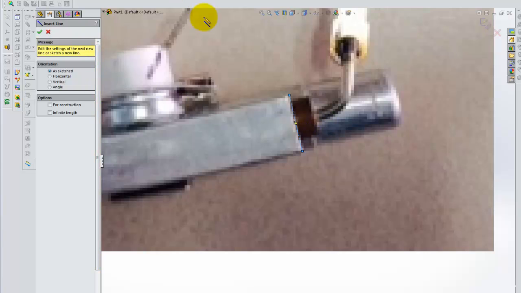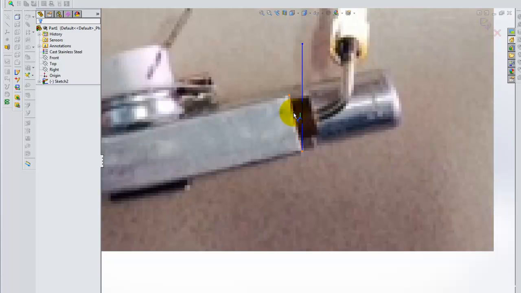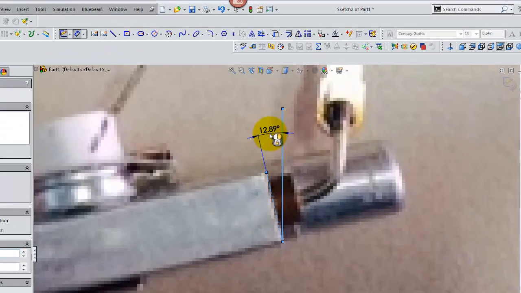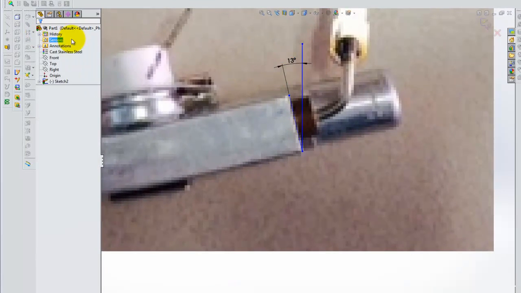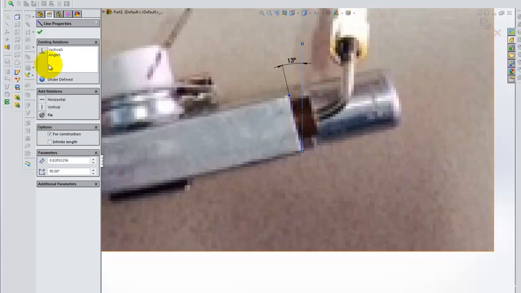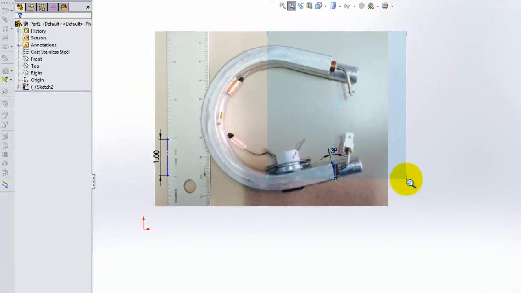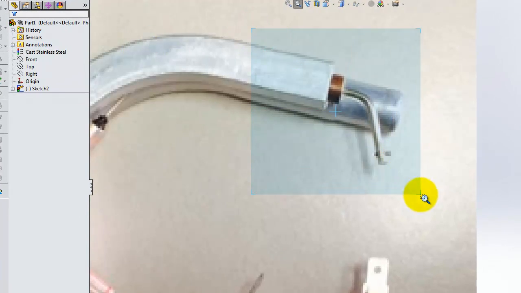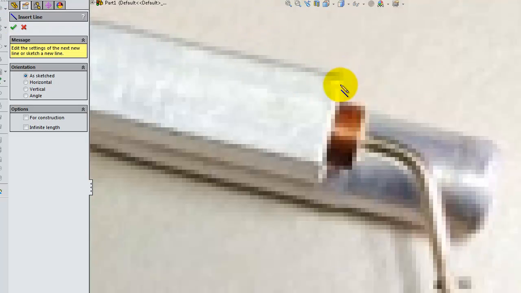While I'm here, I'll go ahead and add a vertical line, and I'll make sure it's vertical by adding a vertical constraint to it. I'll also measure the angle between those two lines, and it's around 13 degrees. So I'll set that to 13, and again I'll make that vertical line a construction line, and I'll zoom in on the opposite side and add a line that's 44/100ths long.